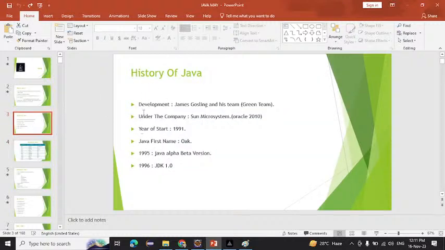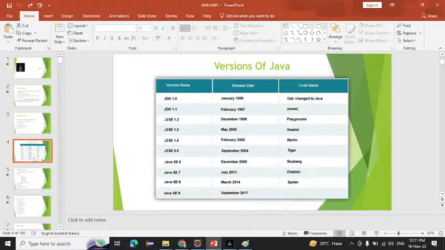Before they created the project, they had given the name Oak. But after that, what happened? The Oak name was already registered by one company, Oak Technologies. So they had to change the name, right? They gathered together inside the office, like we are gathered here, and many people suggested different names. If we have to create a company and I ask you what name we will give, you will also suggest different names, no? They also suggested different names, like Powerful and so on.